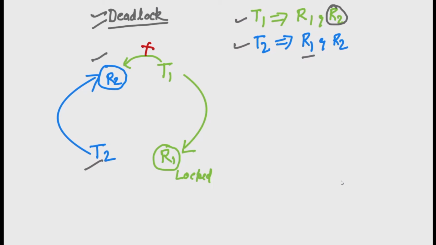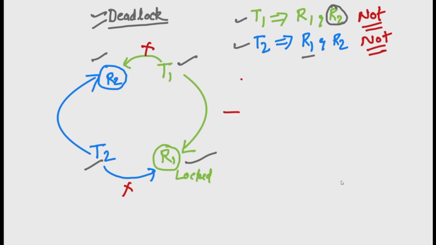In the same way, blue one thread T2 thread tries to take the lock on R1. It also fails because R1 is locked by T1 thread. It is also failed. So T1 is not able to accomplish its task. T2 is also not able to accomplish its task.